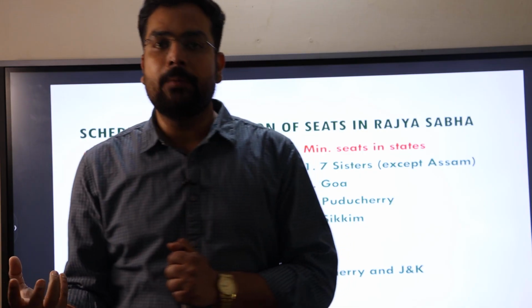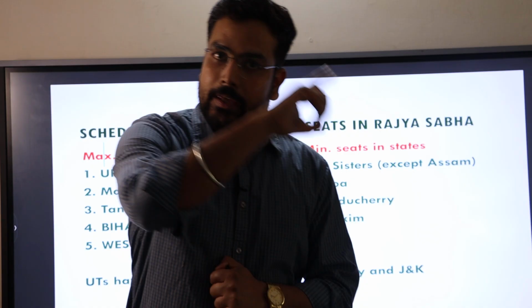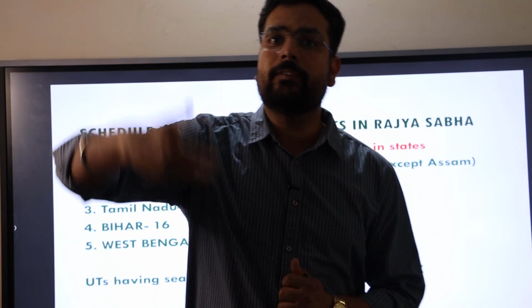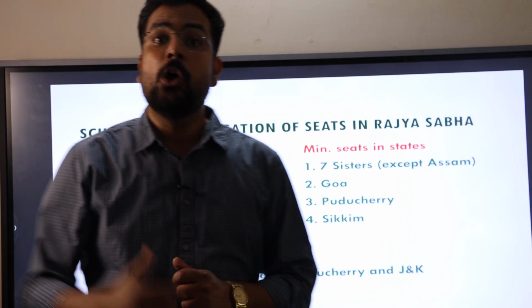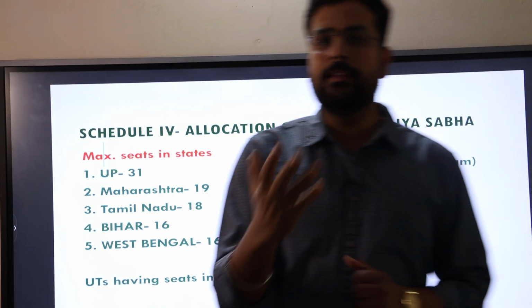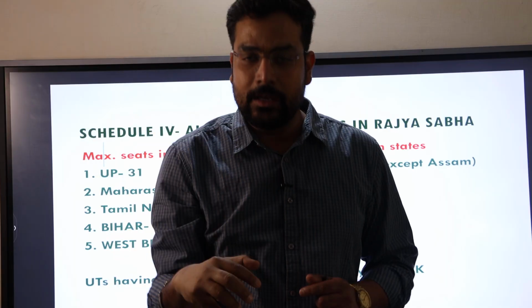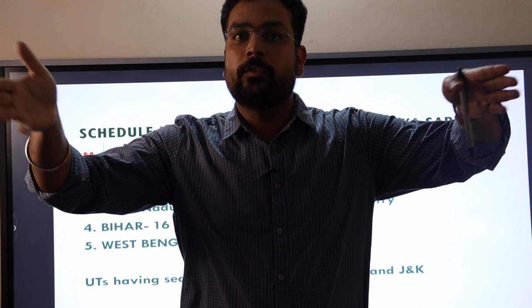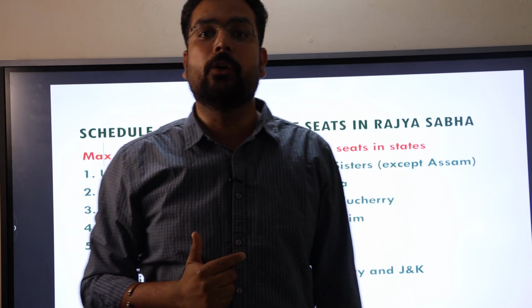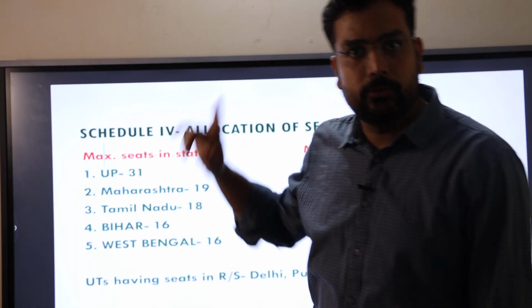We have taken this parliamentary model from England. In the UK there is a House of Lords, and the House of Lords are those emirates, or we can say those rich people from the society who had certain possession over the property. In layman's terms, you must have heard about the feudal system. There was a king, and under the crown there were multiple feuds who were working there. Those feuds got their membership in the House of Lords, and later those rich people got the membership in the upper house of the UK.